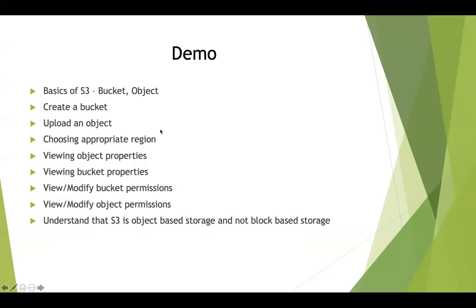Okay, so we will go to the demo. We will see how to create a bucket and how to create an object. We will go ahead and upload an object, and then choose an appropriate region for creating the bucket. We will view some of the object properties and some of the bucket properties. We will look at some of the permissions in terms of access control lists and bucket policies, and how to modify them.